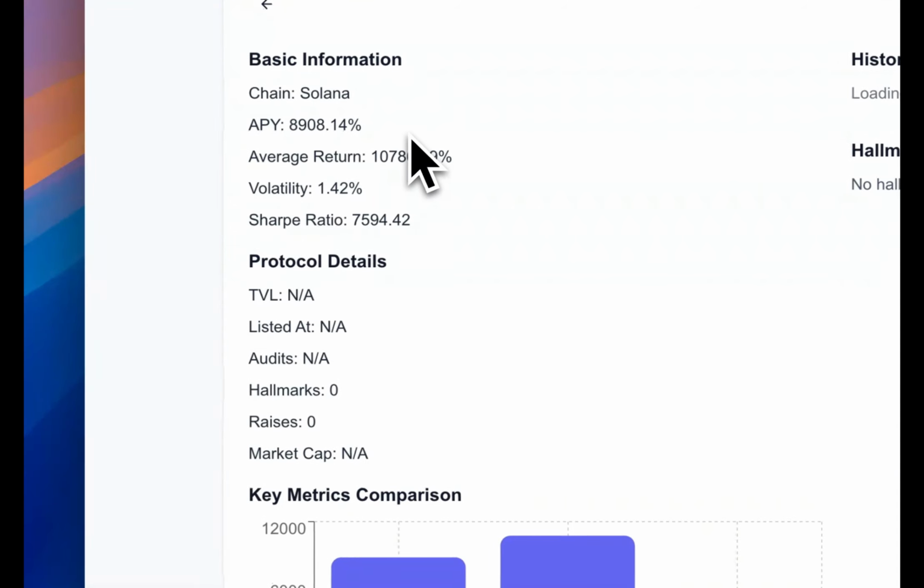Let's say you find a pool that catches your eye and you want to know more. All you have to do is click it, and you're taken to a detailed information page. Here's an example. On the left, you'll see all the basic info, like the underlying chain, let's say it's Solana, an eye-catching APY of 8,908.14%, an average return of 10,786.89%, volatility of only 1.42%, and a Sharpe ratio as high as 7,594.42. These numbers give you a quick and direct sense of both the risk and the potential reward.